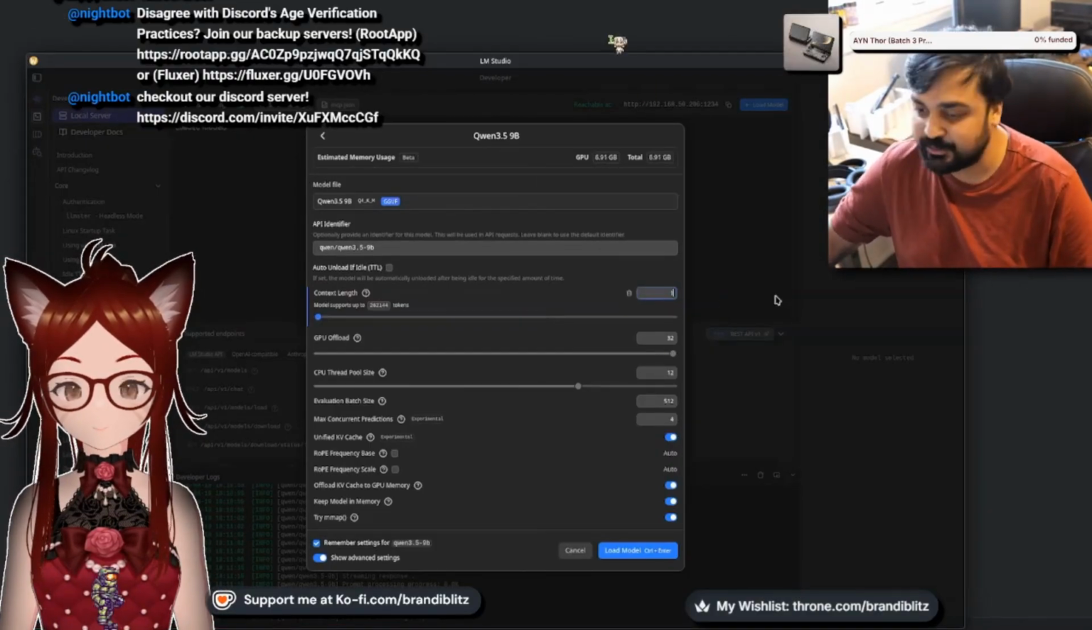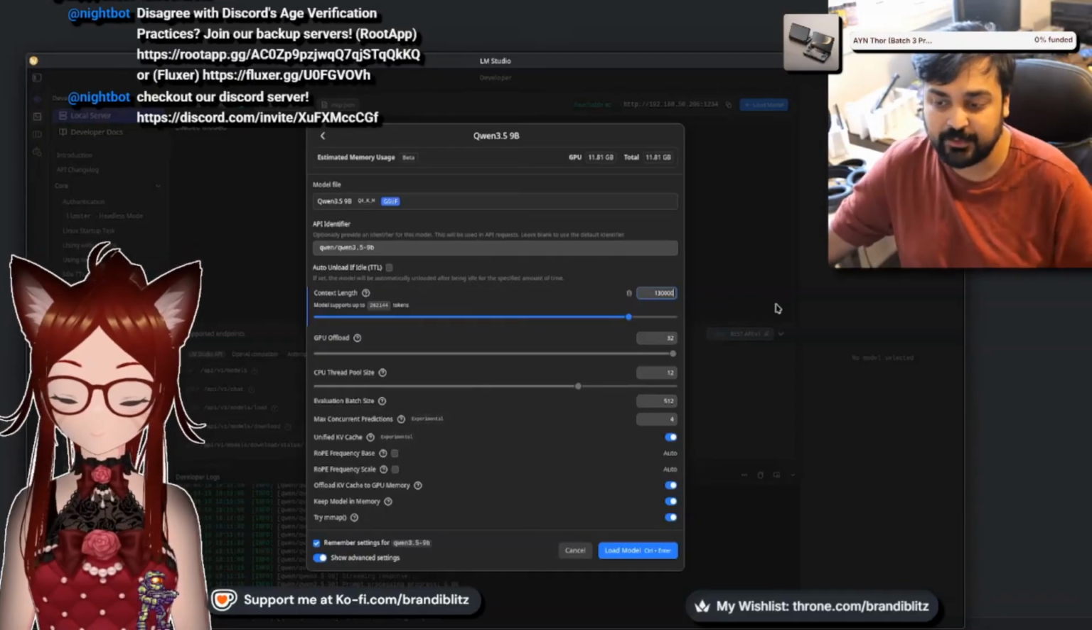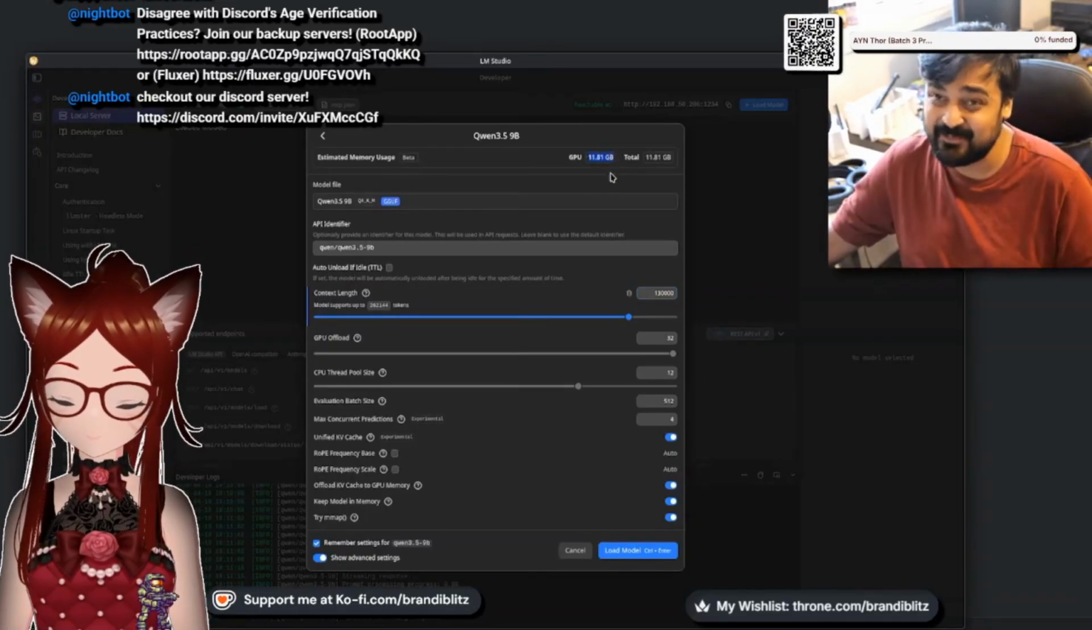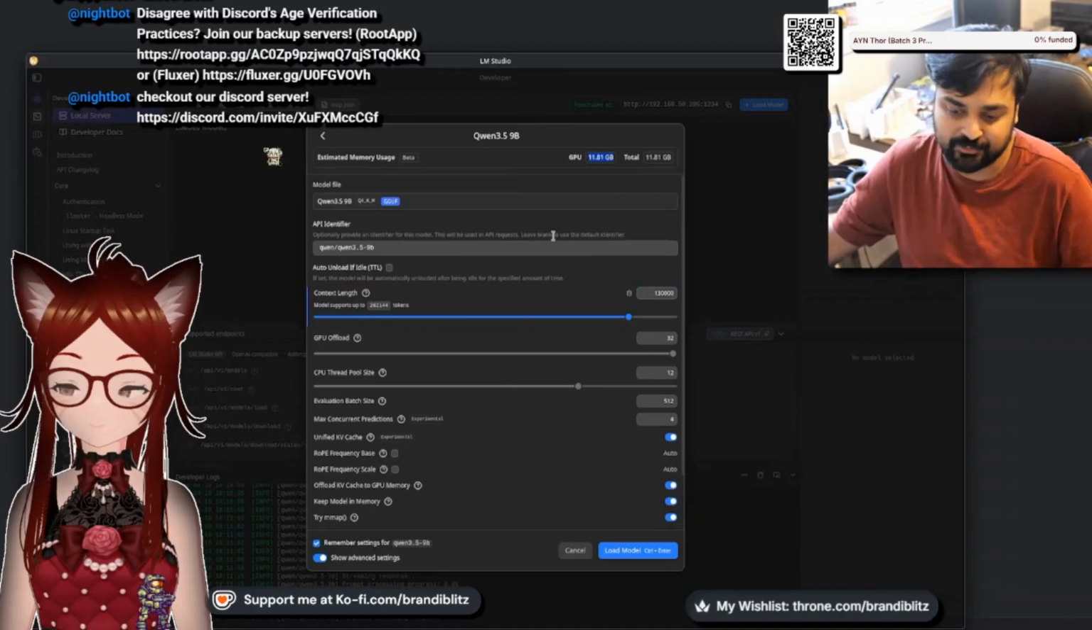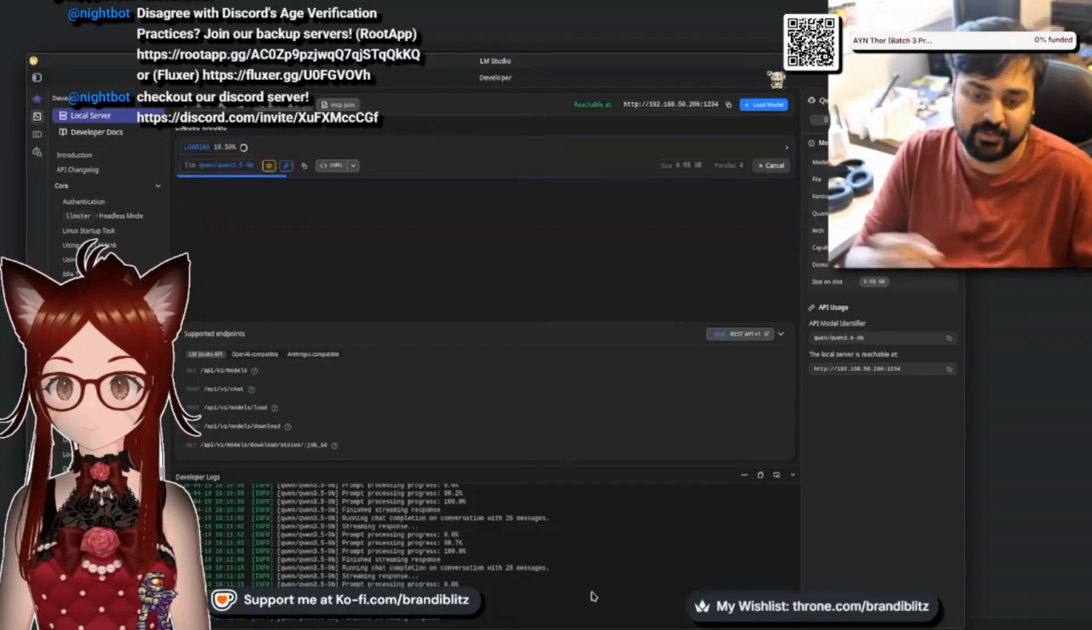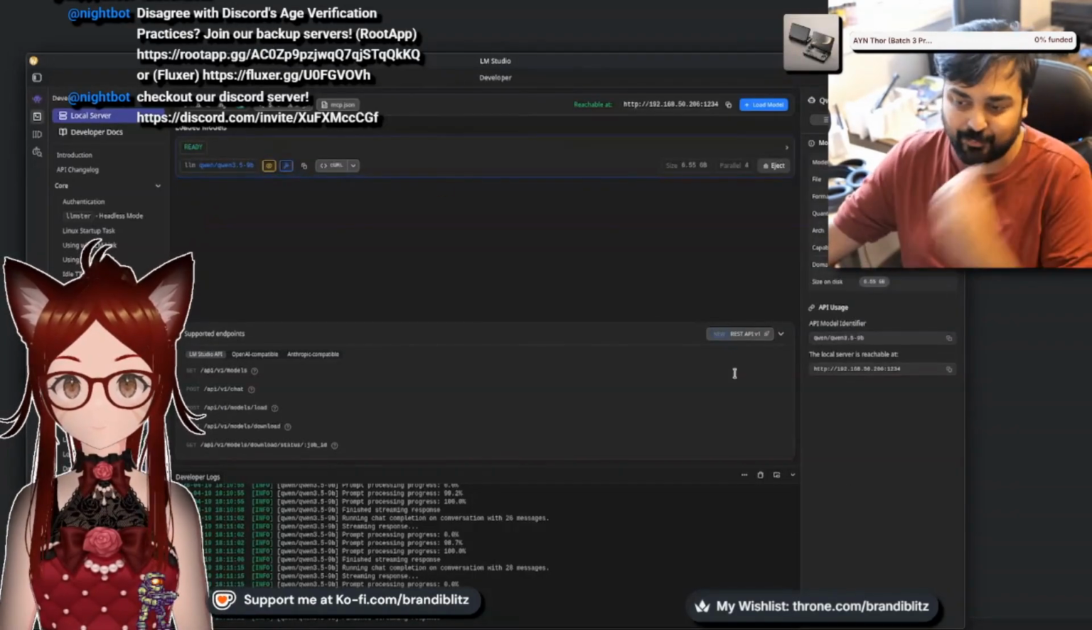Because I have the ability to do it, I'm going to go all the way up to 130,000, which gives me around 11.8 gigs of usage. So I'm going to load that into my system. You can see that it's fired up. The AI is ready to go.